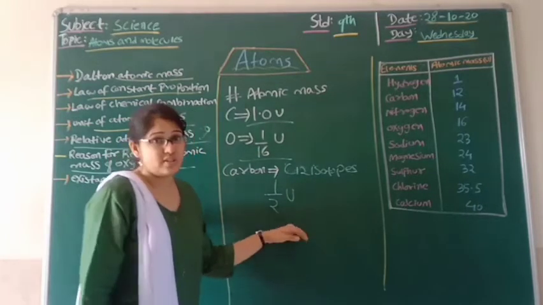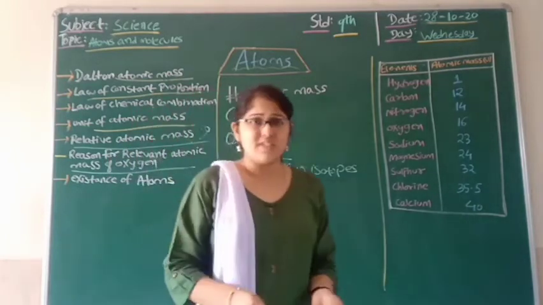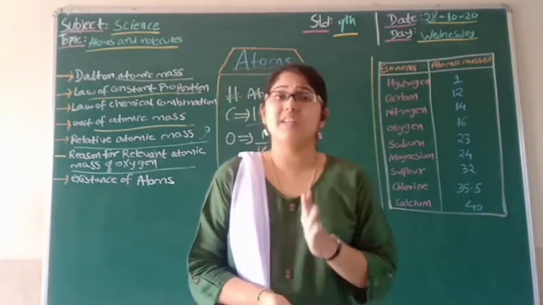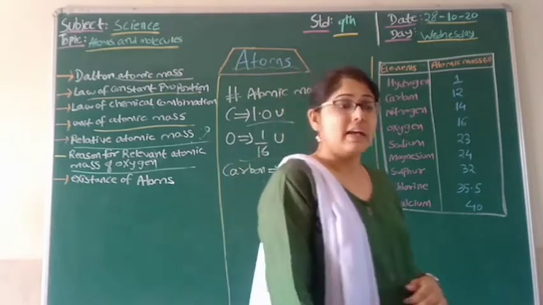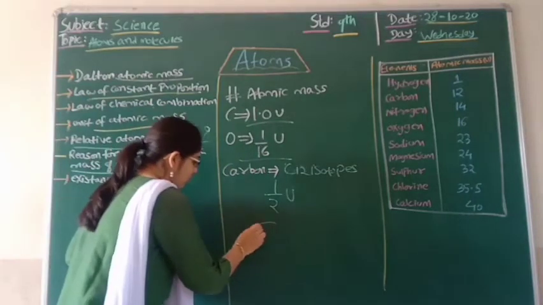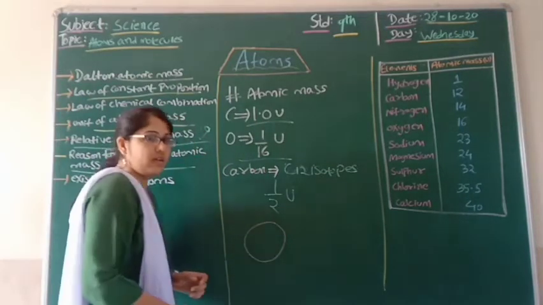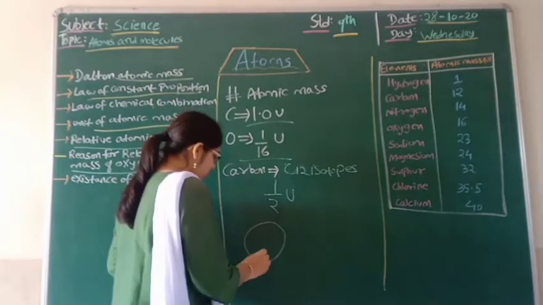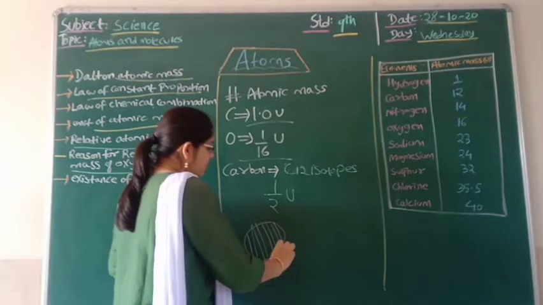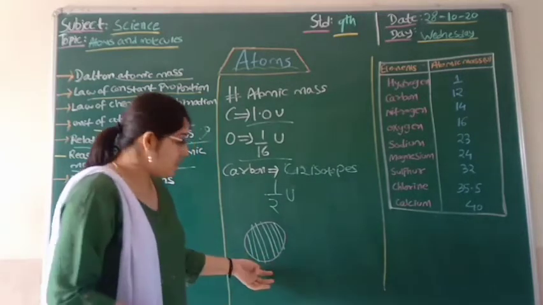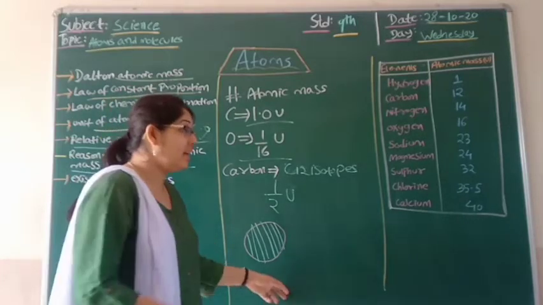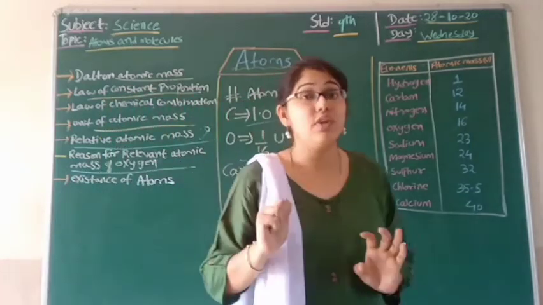You will understand this concept by an example. Suppose a fruit seller is selling watermelon. If he needs to sell his watermelon, how will he sell? Consider, students, a watermelon. If the seller wants to sell this watermelon, he says that my watermelon is having about 12 units.